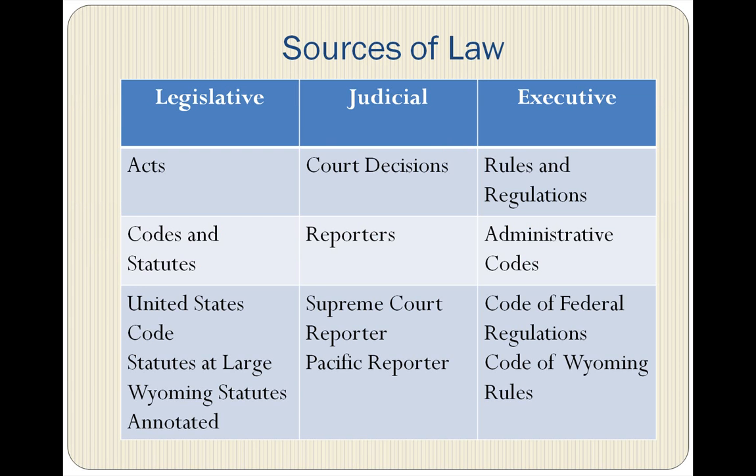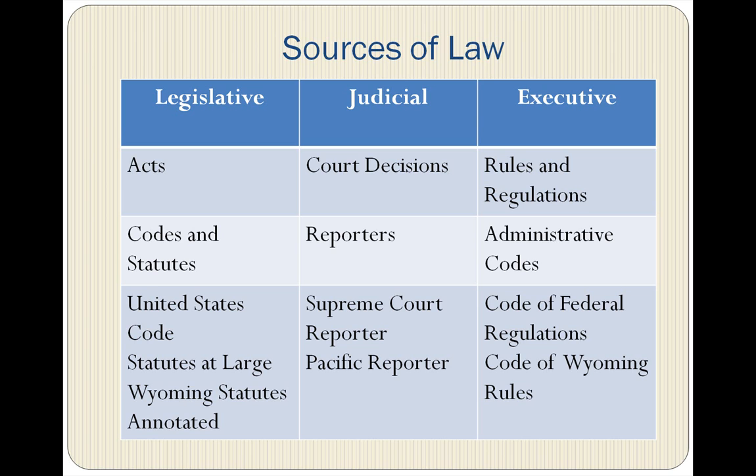Let's review the sources of law. Remember that all three branches of government at state and federal levels can produce primary law. The legislative branch writes and passes acts. These are found in codes or statutes. Some examples are the United States Code, Statutes at Large, and Wyoming Statutes Annotated.